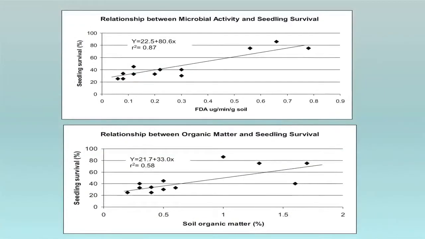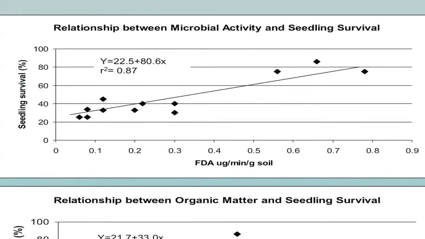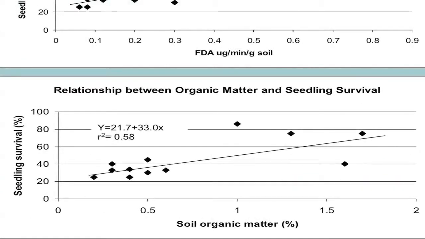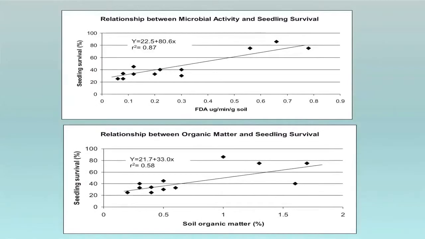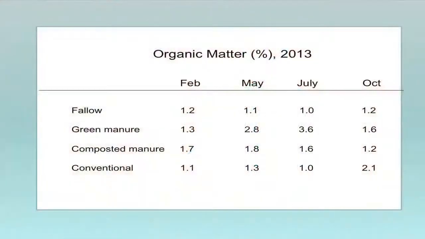Okay, so there is a relationship between microbial activity and seedling survival. That's a pretty strong relationship, that top figure. There was also a strong relationship between organic matter and seedling survival. So it's their organic matter that we're trying to elevate and get these benefits. But it's difficult to do in our soils in California. These are calcareous soils. They're very, very warm. We add organic matter, and it decomposes, it combusts very quickly, as we've seen. So it's very difficult to increase the amount of organic matter in our soils.